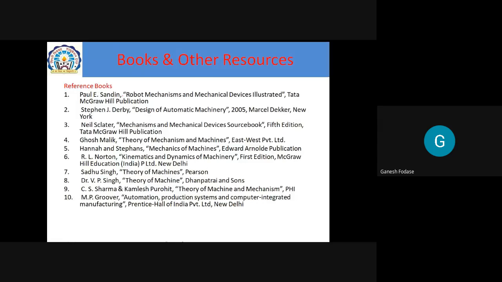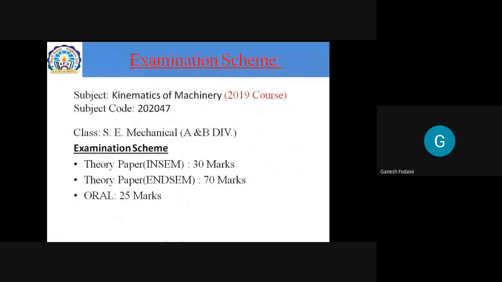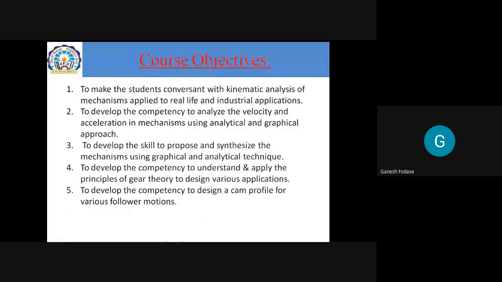This is just a brief overview about the subject, Kinematics of Machinery: what the 6 units are, how the exam pattern is, and what about practicals. We have to perform 10 practicals. Out of 10, there are 3 performance practicals, and others are assignments. Some assignments are based on drawing sheets, while some are based on programming and software. Along with that, we have to perform 2 virtual lab experiments, and 1 industrial visit is compulsory, as well as some content beyond syllabus assignments. This is the overall idea about the subject.